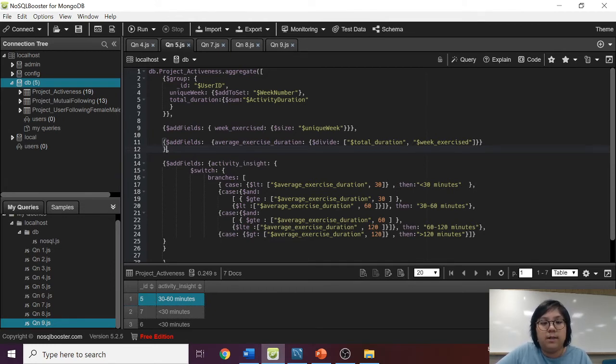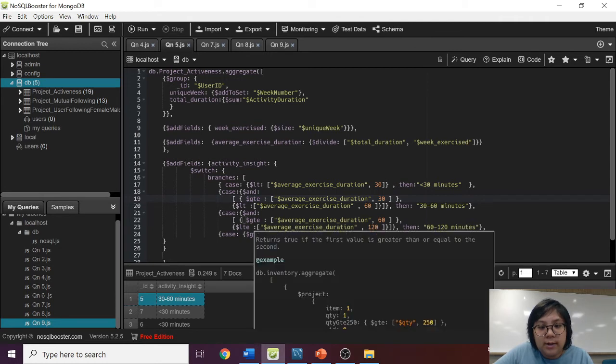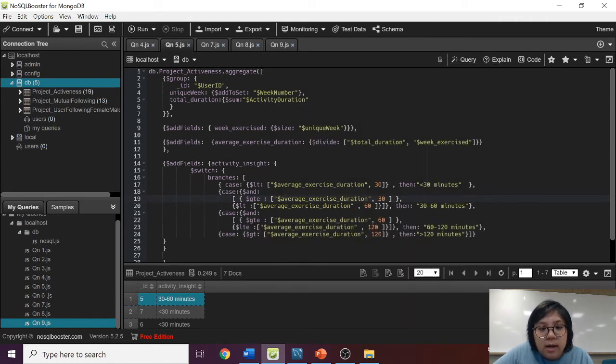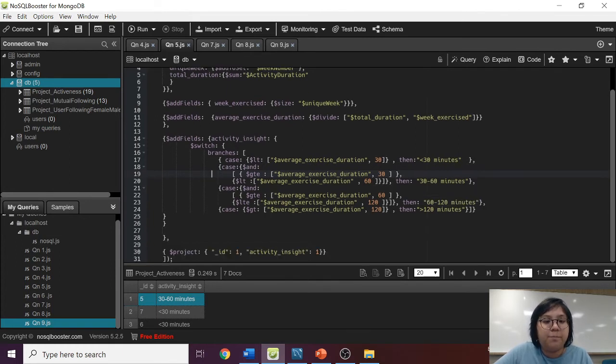activity_insight to group the users according to the criteria set by the question. We make use of the switch case function to group the users accordingly. For instance, for those that have exercised between 30 and 60 minutes, we create the case and also the AND operator to obtain 2 logical statements, which are greater than or equal to 30 minutes and less than 60. Then we use the then operator to print out the desired string.